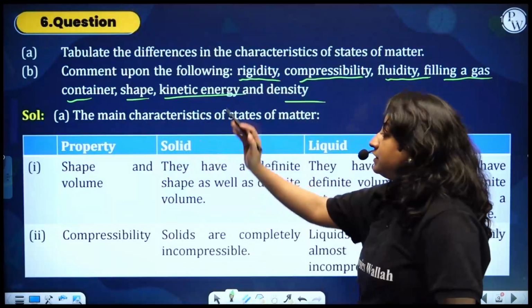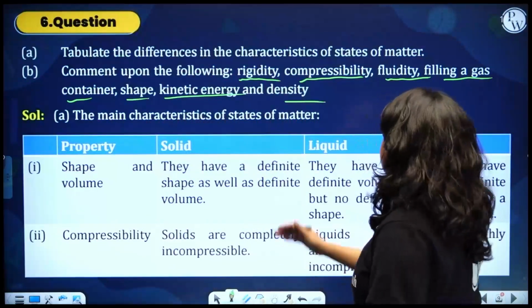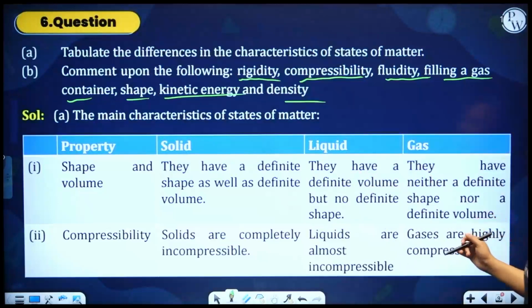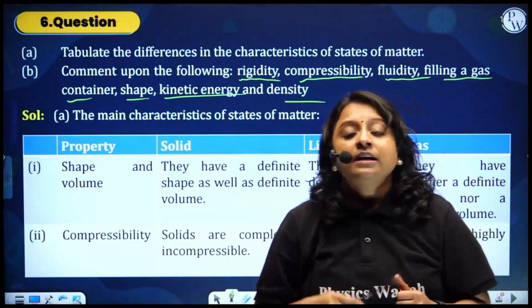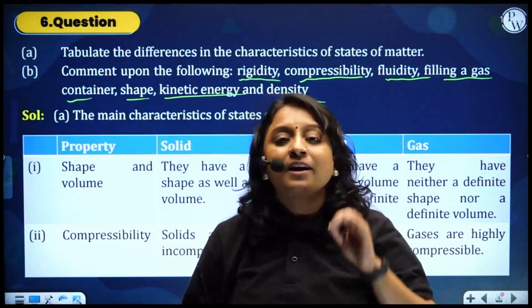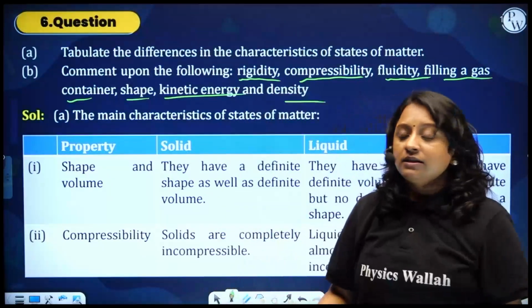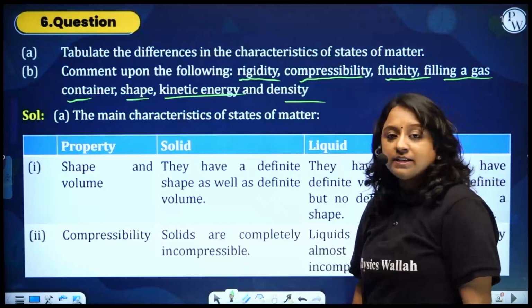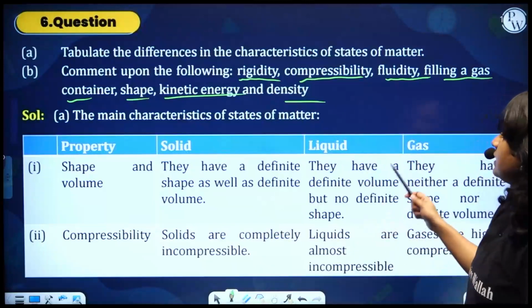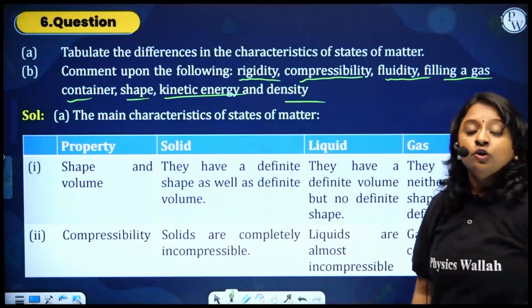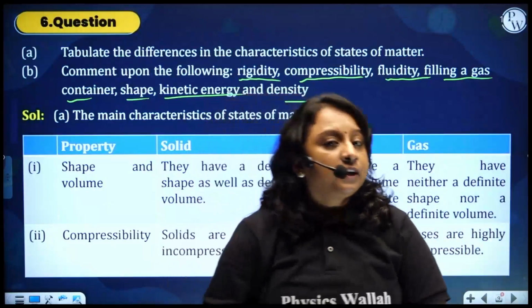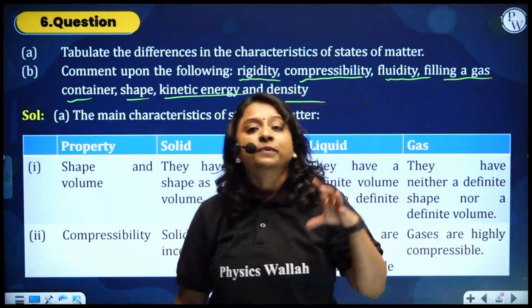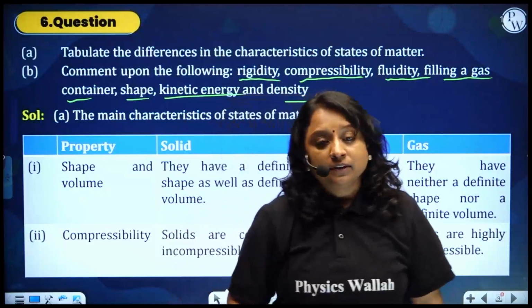So we have different properties in column 1, solid, liquid, and gas. So when it comes to shape and volume, solids do have definite shape and definite volume, hence they occupy a fixed space. Liquids have a definite volume. If you take a fixed quantity and measure it in different containers, the volume it occupies will always be the same, the liquid particles.